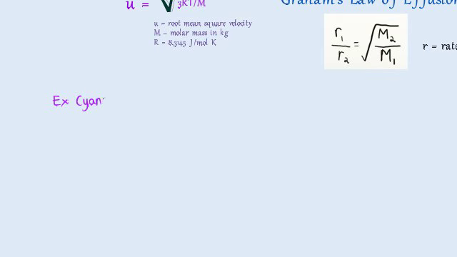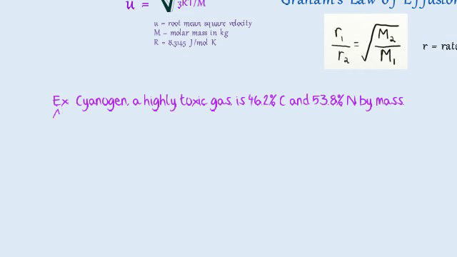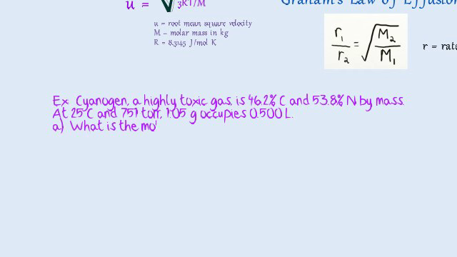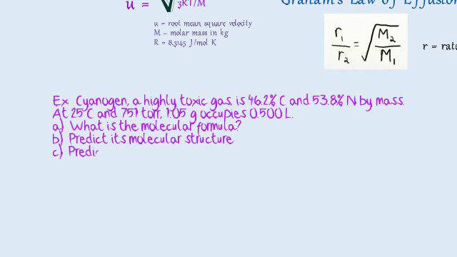You're doing a comparison. Now, for more like an AP question, stop at the end of the question and see if you can solve it. This is a highly toxic gas. I'm giving you the percent by mass, temperature, and pressure. And the 1.05 grams occupies 0.500 liters. What's the molecular formula? Predict its molecular structure. Predict the polarity. Give me all of them, stop, and do it.